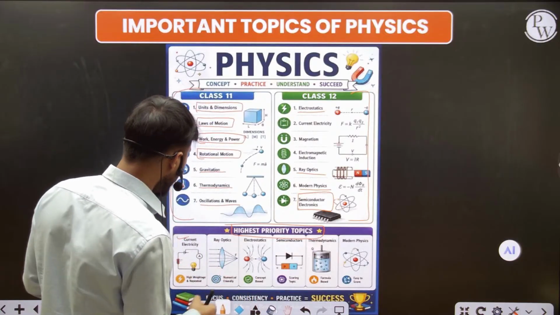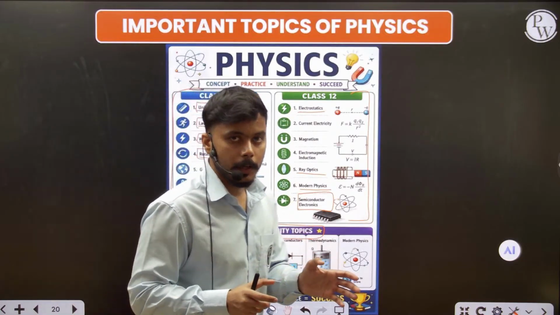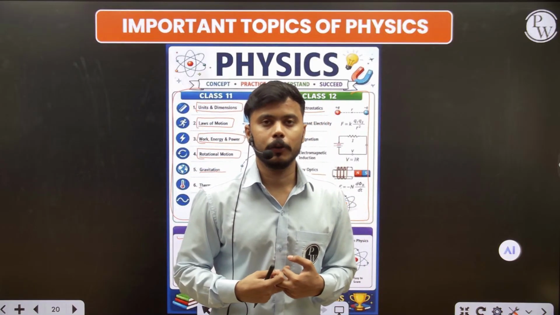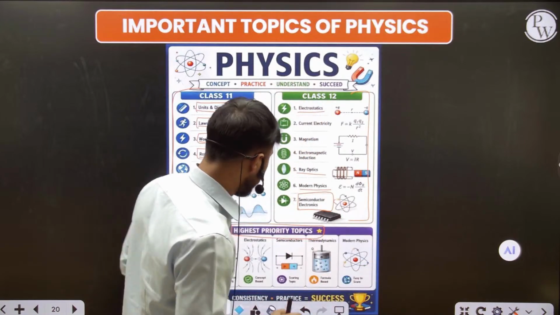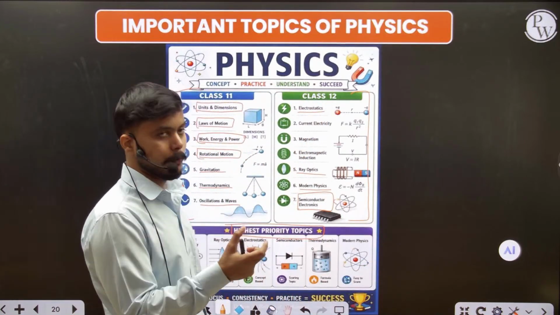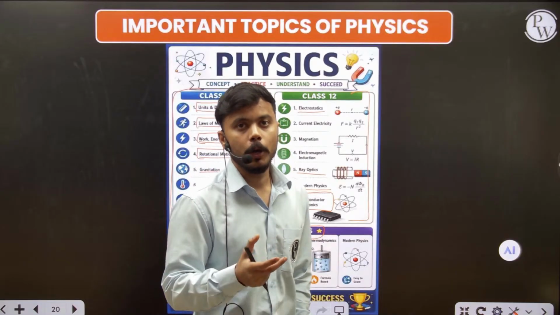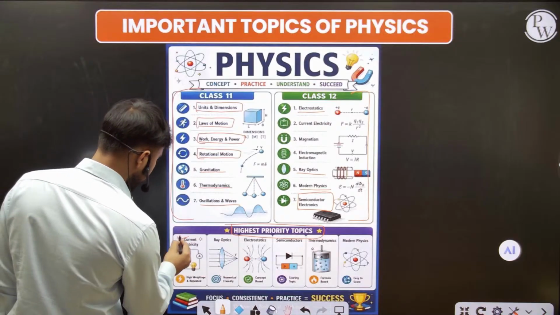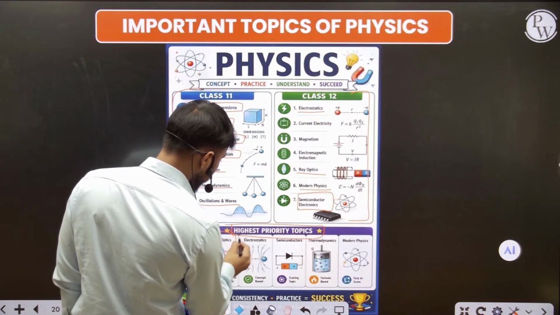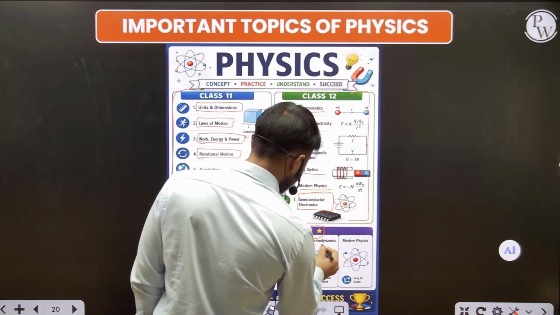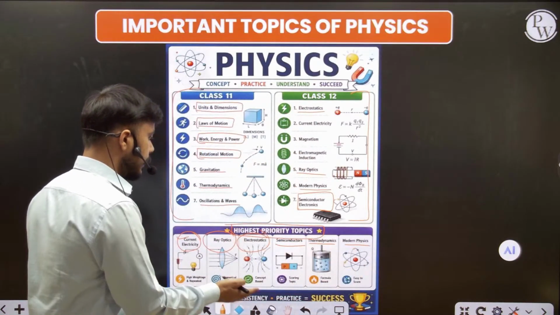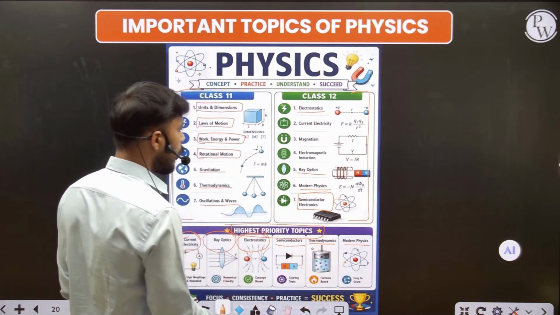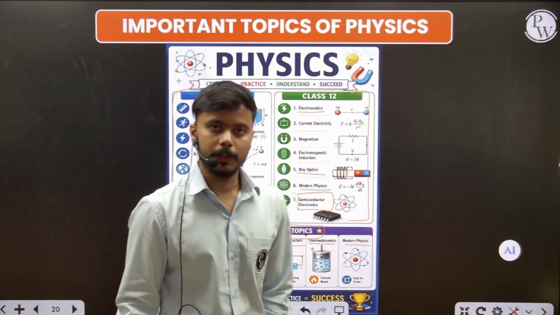That's why I'm saying your base should be solid. If your base is solid, then the upcoming building is going to be too high, or going to be too successful. So if you are going to make your life successful, you have to ensure your foundation. Fine. And after that, there are current electricity, ray optics, electrostatics, semiconductors, thermodynamics, and modern physics. These are some of the chapters you have to ensure before sitting in the examination of the re-NEET.